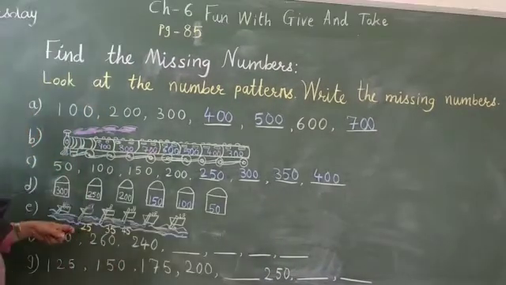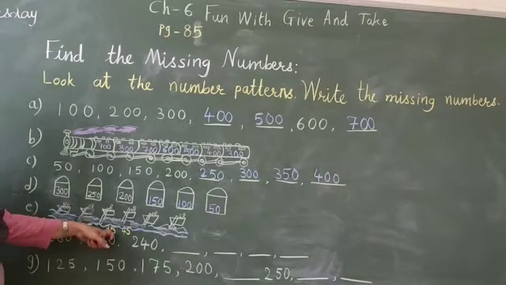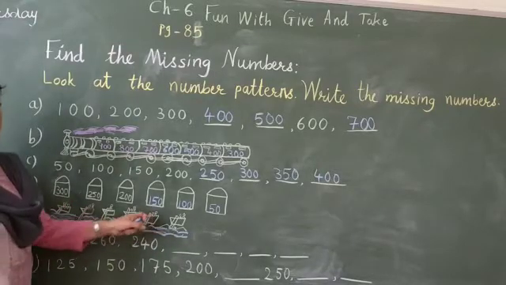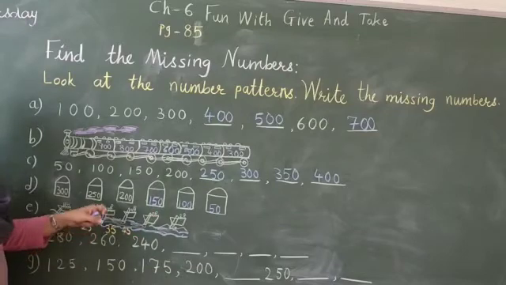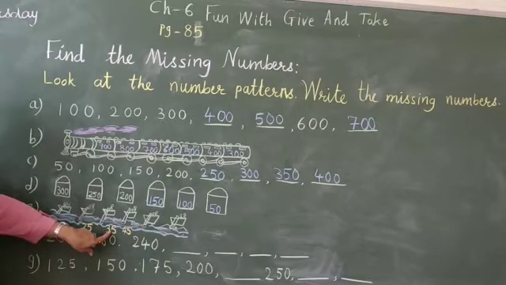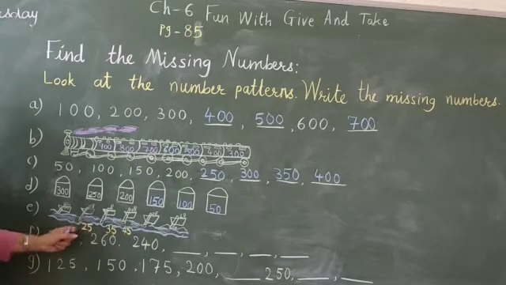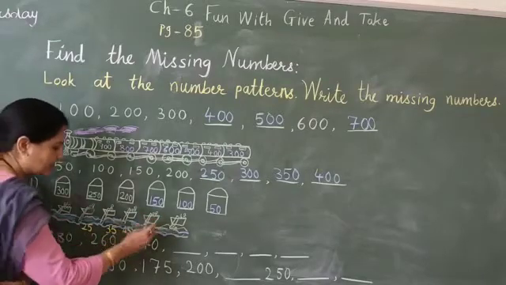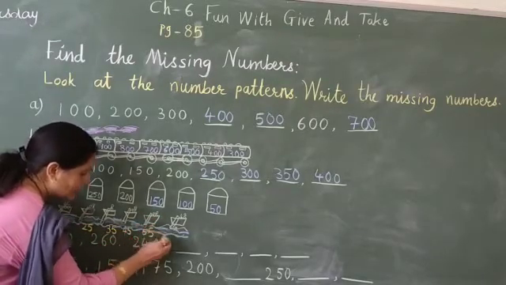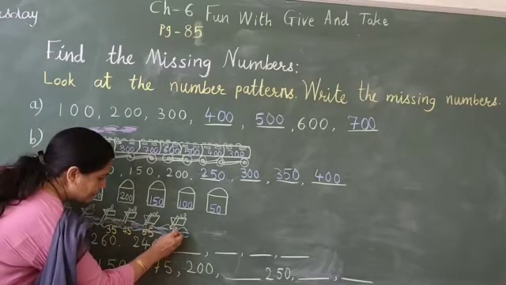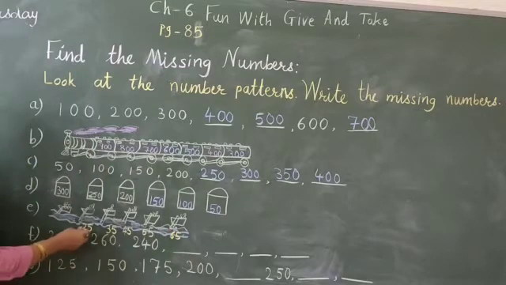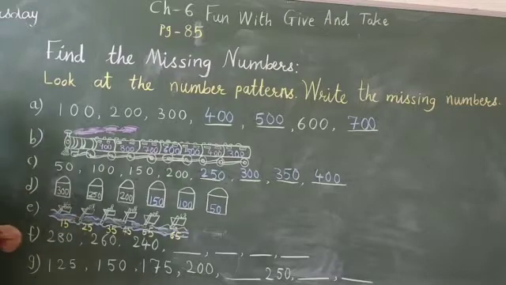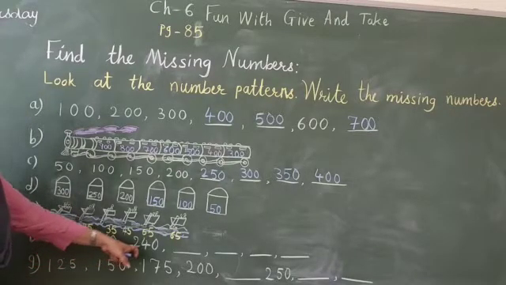Now check here in these boards. 25 people, 35 people, 45 people. Here is not written, here is not written. That means what? On the right hand side, we have to add 10. See 35 here and 25 here. So on the left hand side we have to subtract 10, on the right hand side we have to add 10. So after 45 it will be 55. Here it will be 65. Here we have to subtract. It will be 50.